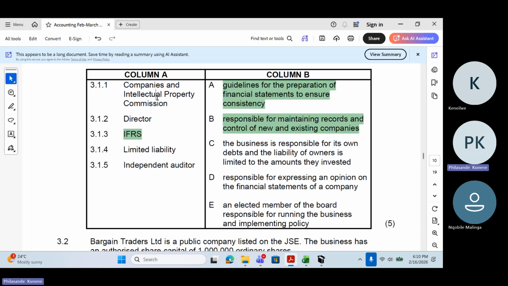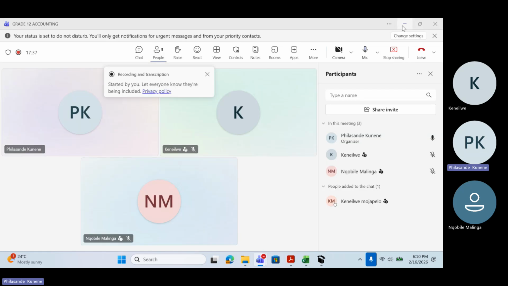We're talking about CIPC here, which is responsible for maintaining records and control of new and existing companies. Basically, CIPC is an institution that we use to register a company. If you want to register a business, you must go to CIPC. Then they will allow you to register a business. That is the Companies and Intellectual Property Commission. That's where we do company registrations.